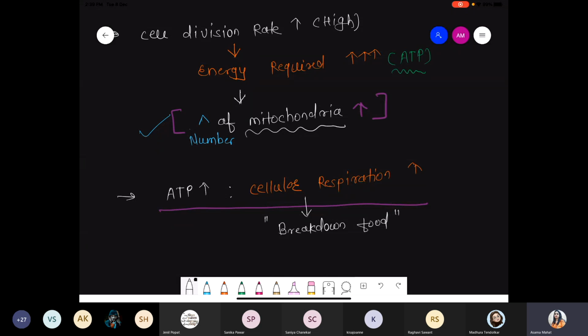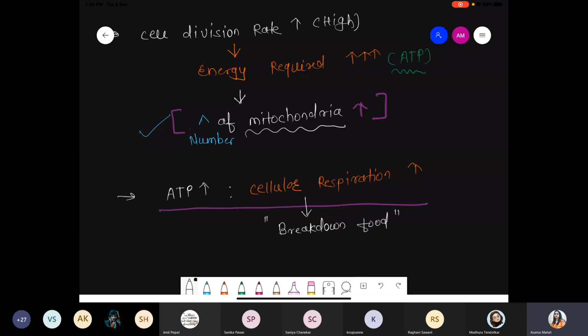The food is in the form of glucose. They take up the glucose and it undergoes breakdown, and once the food is broken down, we obtain a high amount of energy in the form of ATP.